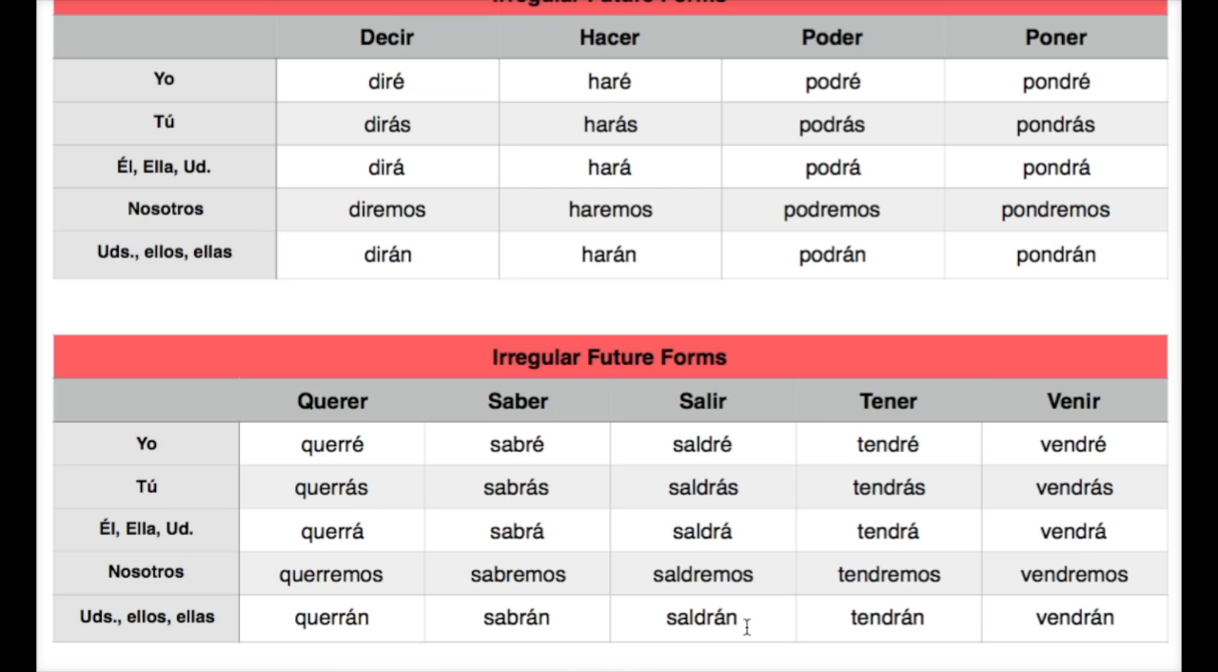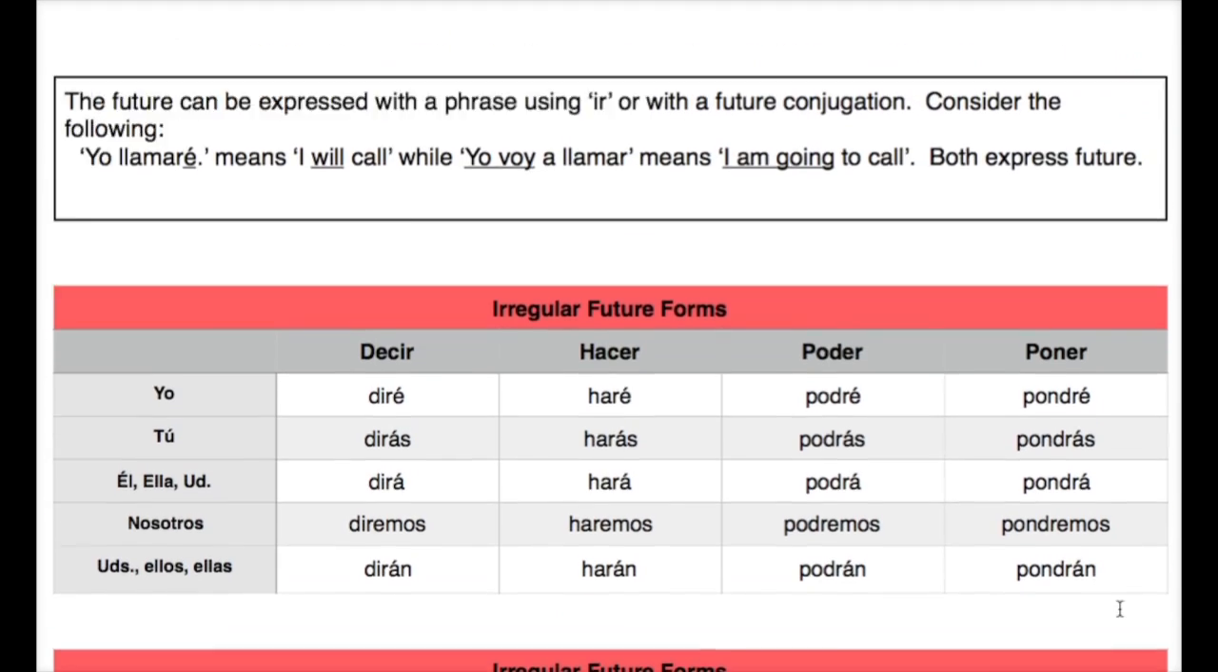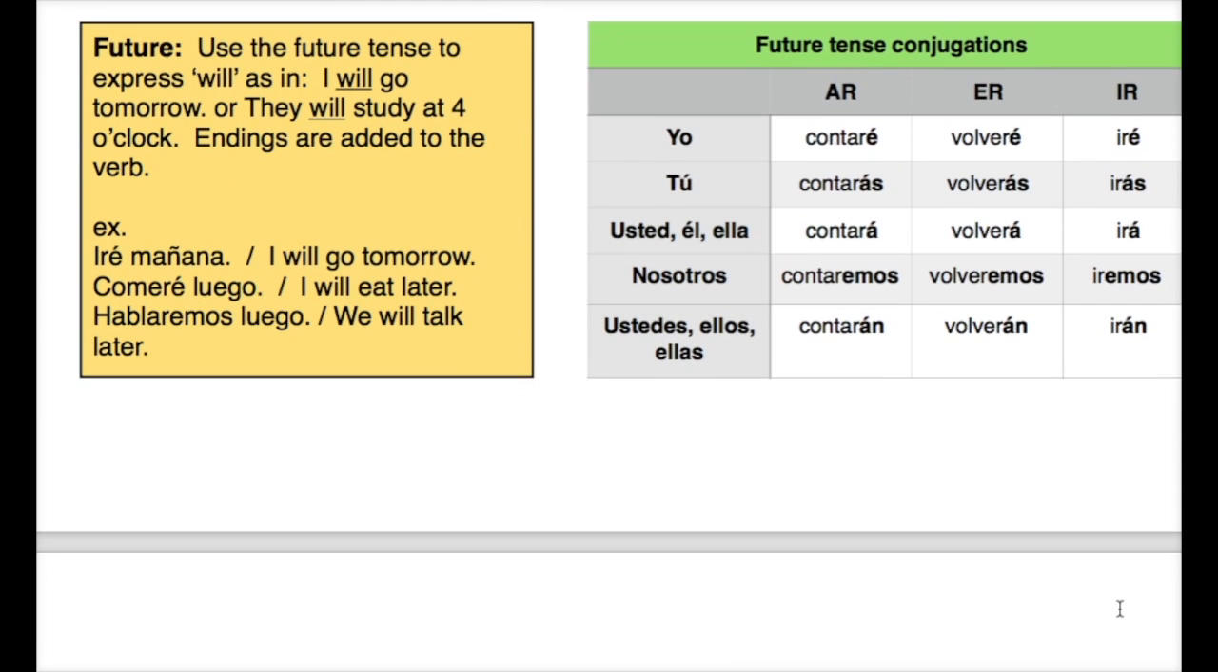Just a quick reminder, all of these forms mean somebody will do these things. So for example, saldré, I will leave, you will leave, he, she, or you will leave, we will leave, they will leave. Tener is to have. Tendré, tendrás, tendrá, tendremos, and tendrán. And venir, to come. Vendré, vendrás, vendrá, vendremos, and vendrán. So that's basically it for the future tense. Study these verbs, their meanings, and the conjugations. All right. That is the future tense.